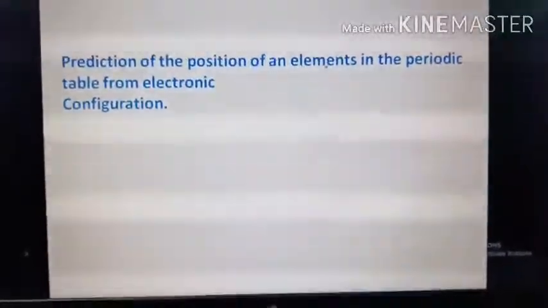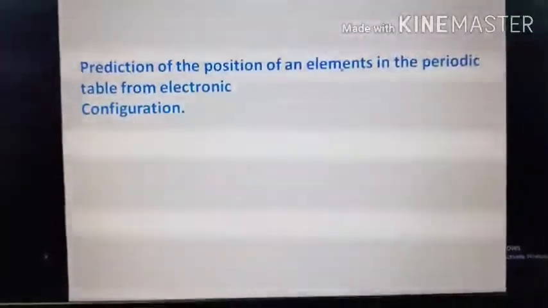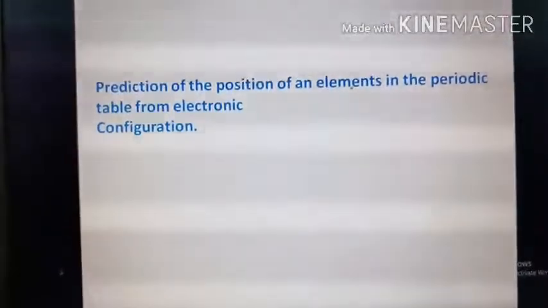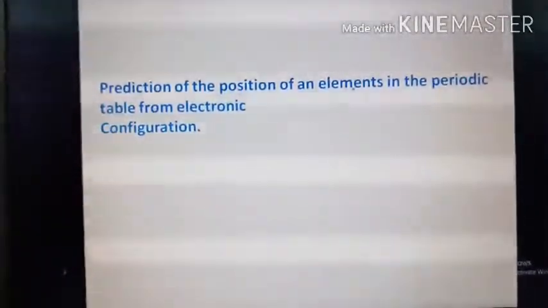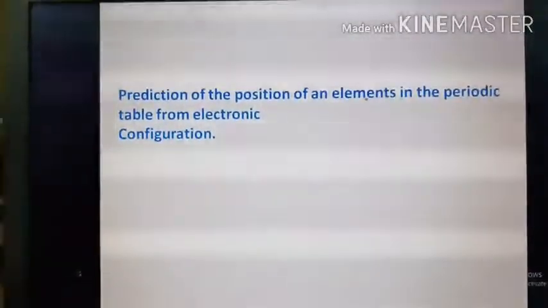Now see, how can we predict the position of an element in the periodic table? First we have to write the electronic configuration, then the last shell corresponds to the period number. If the last shell is the K shell, then it will be in the first period, and if it is the L shell, then it will be in the second period, and if the outermost shell is M, then it will be the third period, like that.